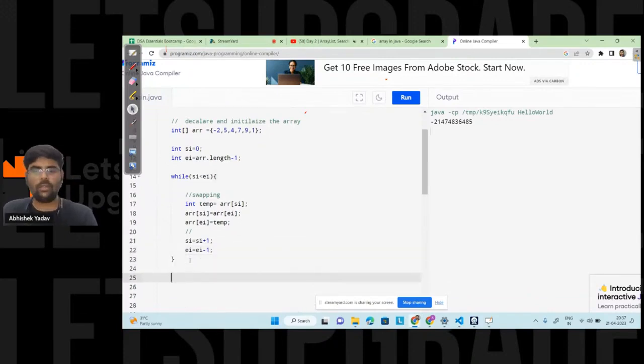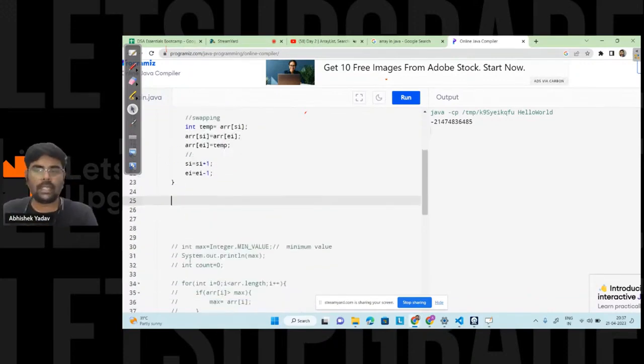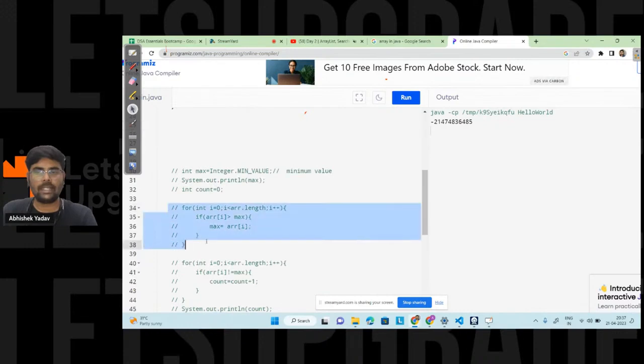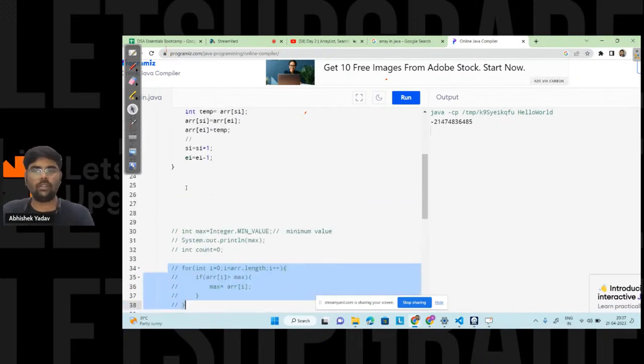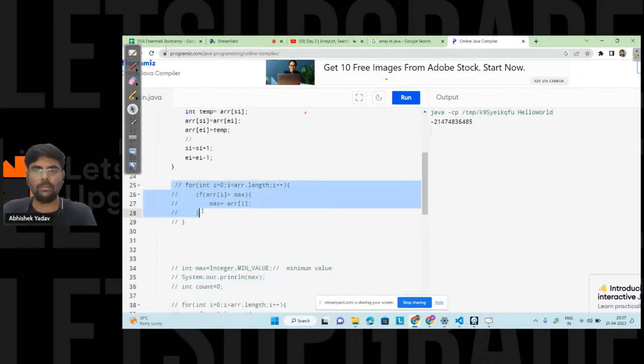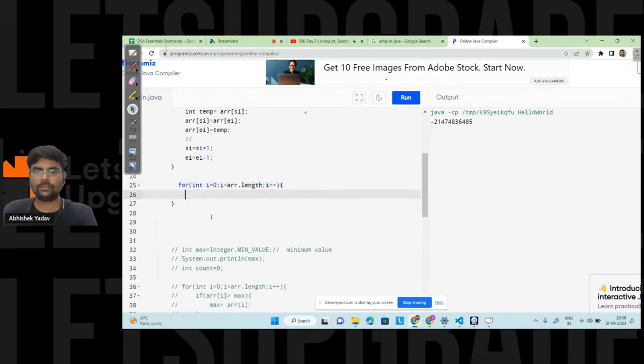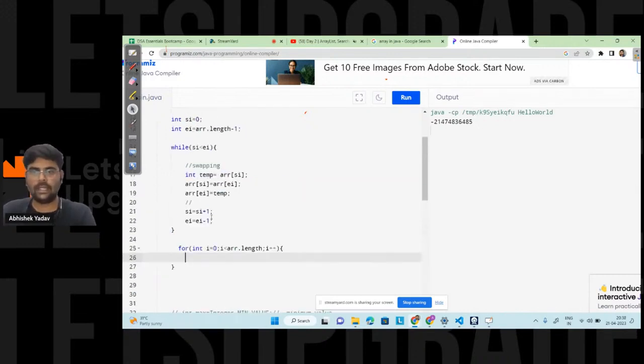And now I will print the elements in the array. In order to print the elements in the array, I can use a for loop or a while loop. So here I'm going with the for loop, right? This one. And here let's print the array, that is System.out.println, and we have ARR of I, right? Let's see.